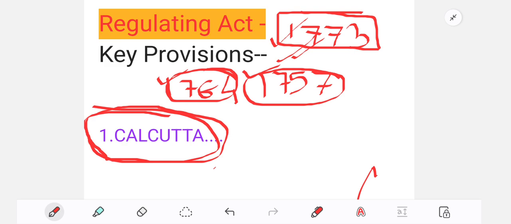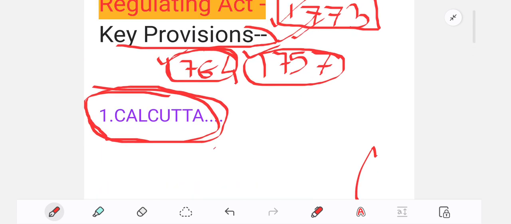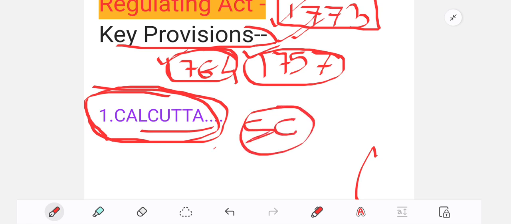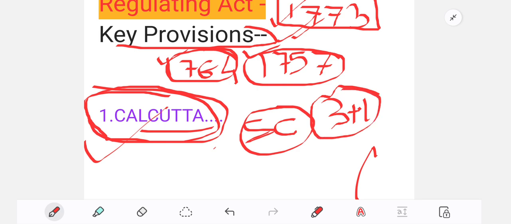The first thing they did was establish the Supreme Court in Calcutta. So SC, I am writing, Supreme Court. The Supreme Court was established in Calcutta, and they had 3 plus 1 judges, one of whom would be the Chief Justice. So the first thing you should remember is that the Kolkata or Calcutta Supreme Court was established.